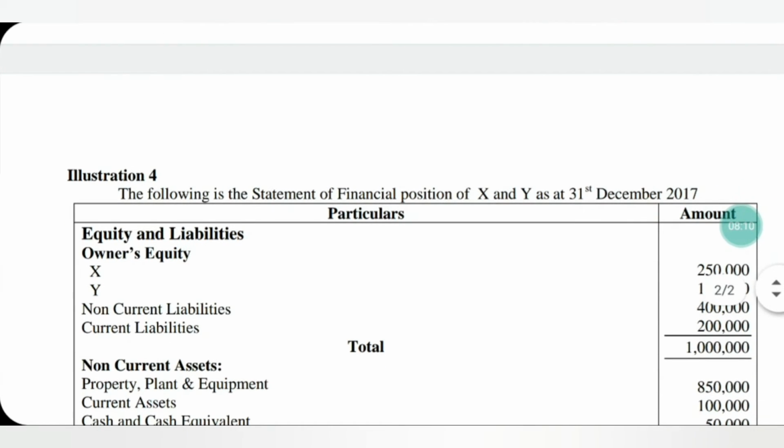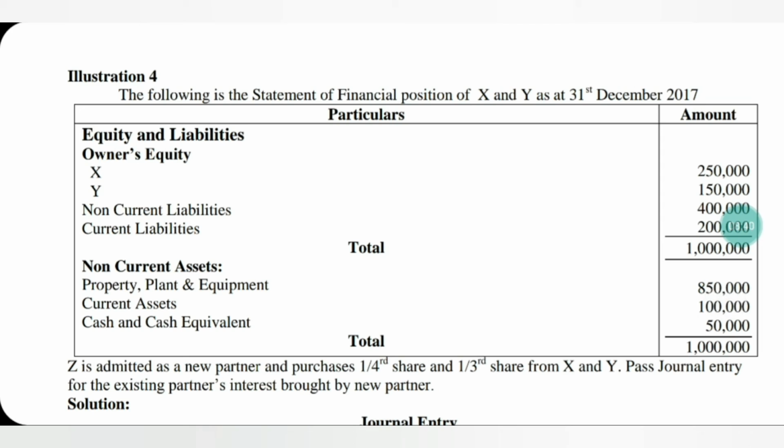This is a little bit comprehensive illustration. The problem looks a bigger one, but the calculation part becomes easy. The following is the statement of the financial position of X and Y as at 31st December 2017. Equity and liabilities: owner's equity X 250,000, Y 150,000, non-current liabilities 400,000, current liabilities 200,000, total comes to rupees 1 million. Non-current assets, property, plant and equipment 850,000, current assets 100,000, cash and cash equivalents 50,000, the total comes to 1 million.